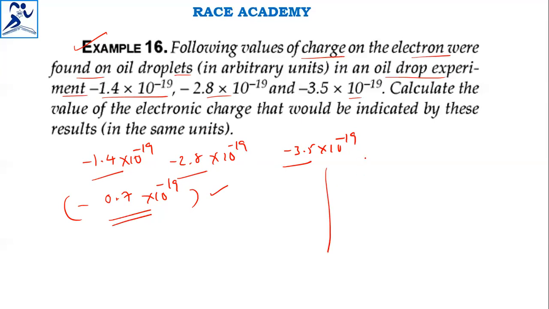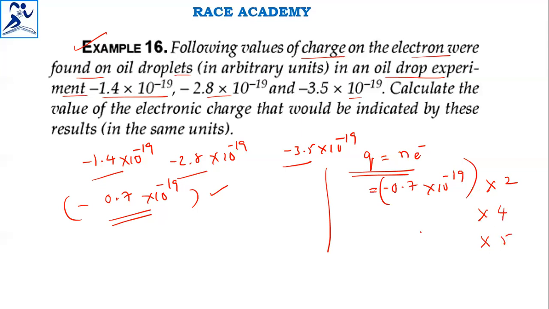Another way, the value of electronic charge Q is equal to N e. In this also you can find the value of electronic charge. So this can be written as minus 0.7 into 10 to the power of minus 19, multiplied by 2, 4, 5, like this.